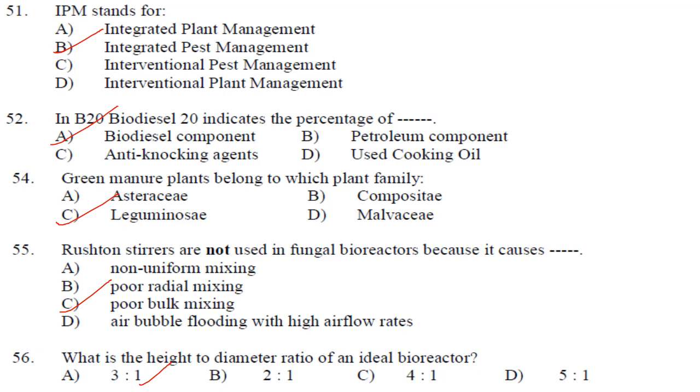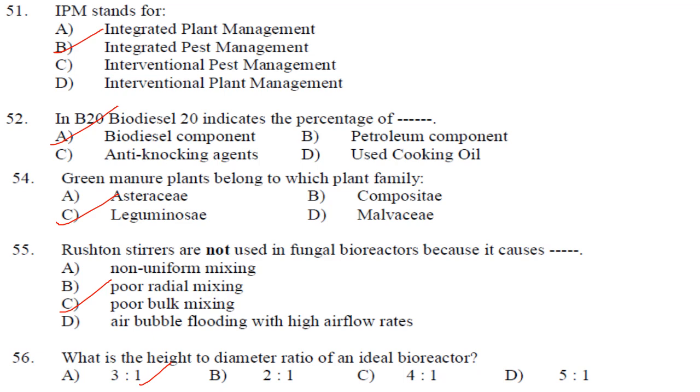So green manure are crops grown specifically for maintaining soil fertility and its structure, then supplying nitrogen and other nutrients, then preventing leaching of soluble nutrients from the soil, bringing crop nutrients up from lower soil profile, and smothering weeds and preventing weed seedling growth. So out of these members, leguminosae are green manure plants. Why? Because they have symbiotic nitrogen fixing bacteria attached to their root nodules, and these plants enrich the soil with nitrogen. So answer is option C.